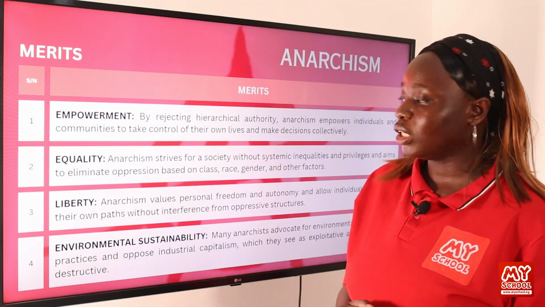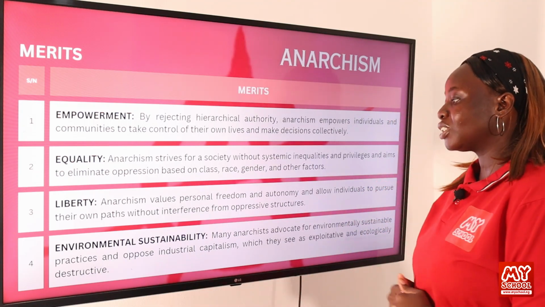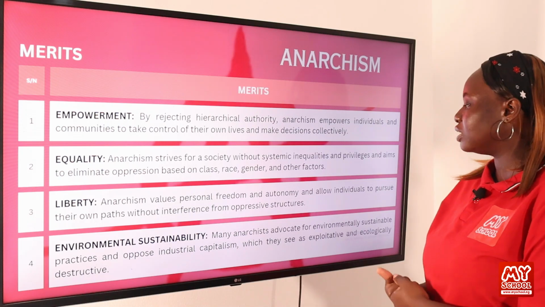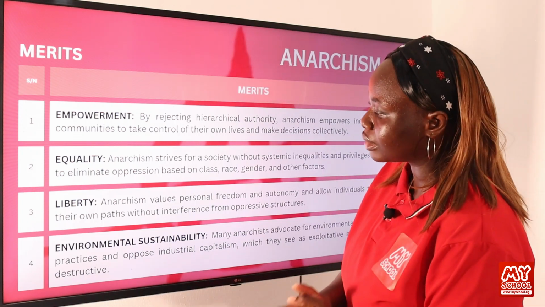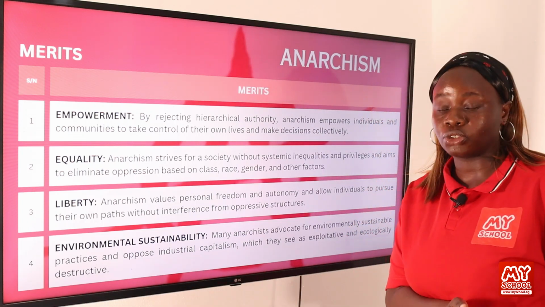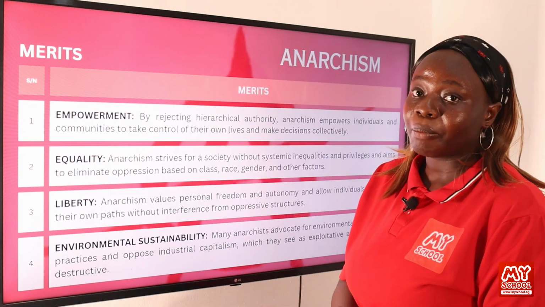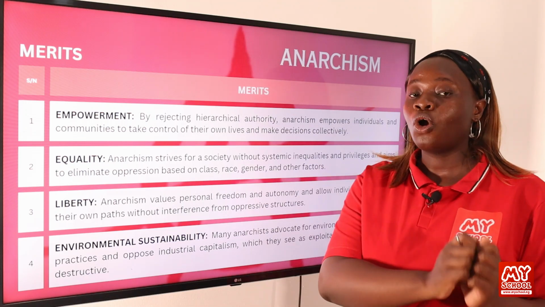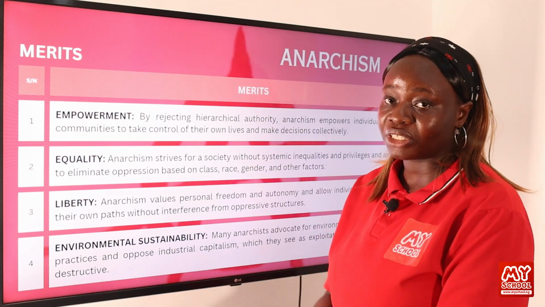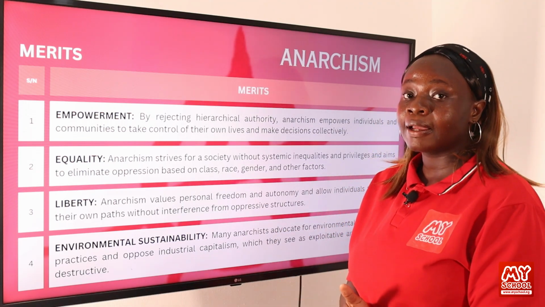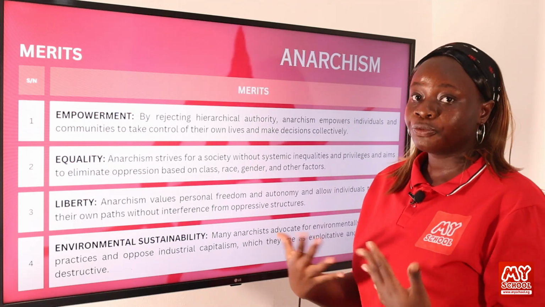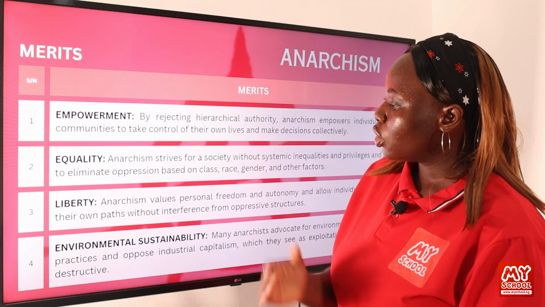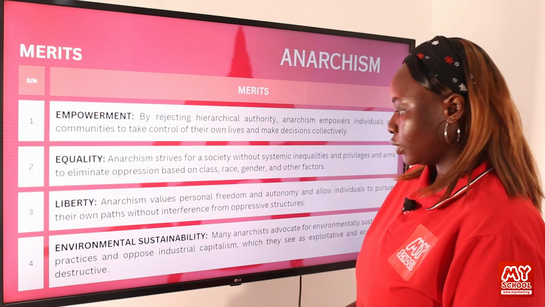It also advocates for liberty. Anarchism values personal freedom and autonomy and allows individuals to pursue their own paths without interference from oppressive structures. Remember, they talked about how it is important to have personal freedom within society. And without the state or the government to keep people down, to oppress them, they are constantly in a state of autonomy and freedom.